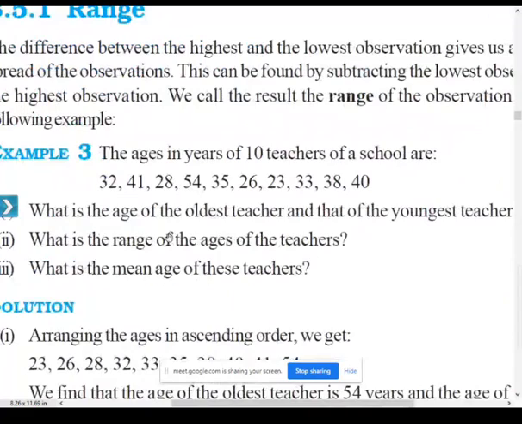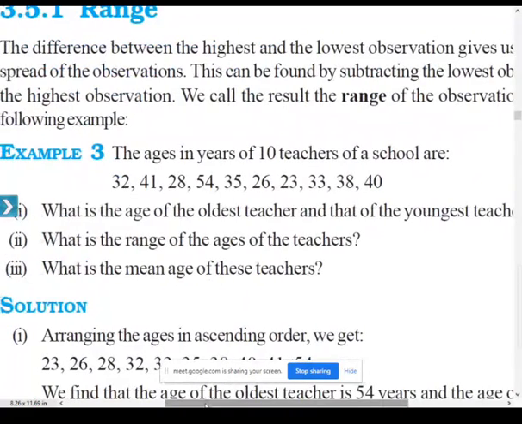In example 3, the ages in years of 10 teachers of a school are given: 32, 41, 28, 54, 35, 26, 23, 33, 38, 40. They are all in years. What is the age of the oldest teacher and the youngest teacher?